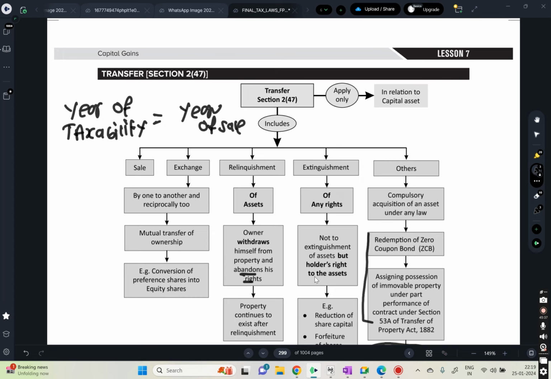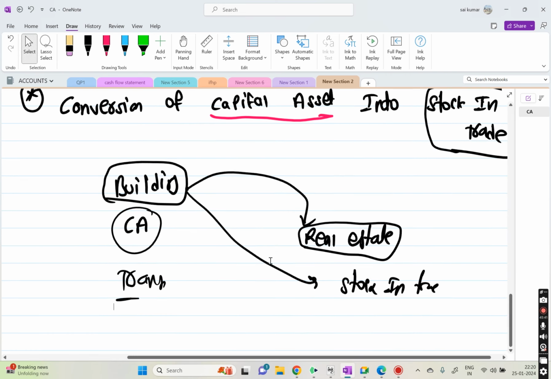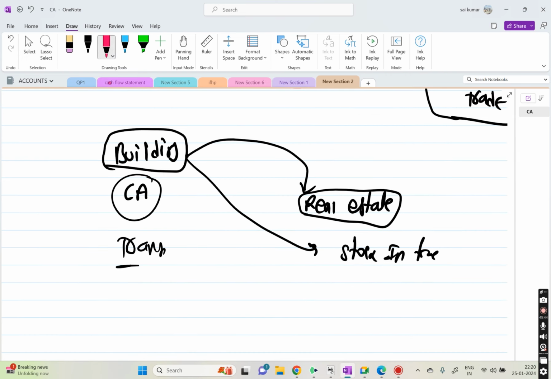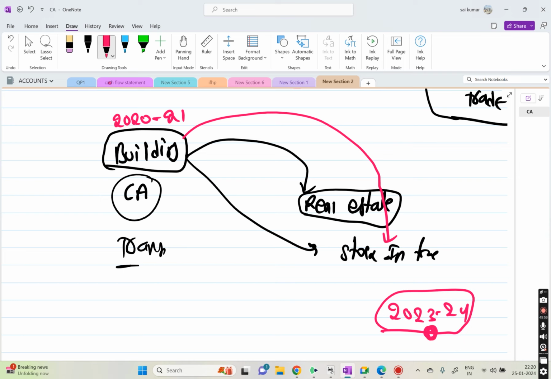What does that mean? Say, in our example, I have converted buildings. Building is my capital asset. In 2020-21, I converted these buildings into stock in trade. But this is sold in 2023-24. Then we will tax that under 2023-24 only. We don't tax in 2020-21. That means that person has to pay whenever this stock in trade gets sold.